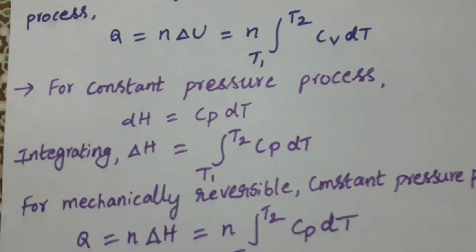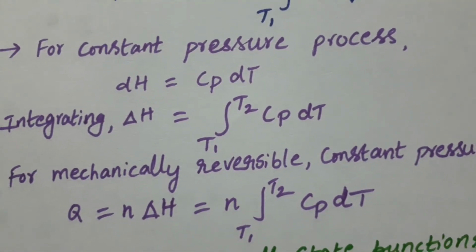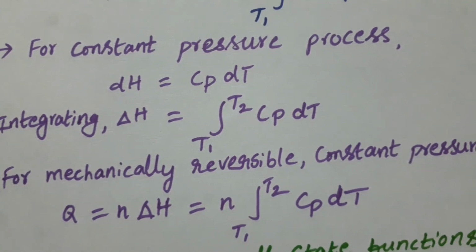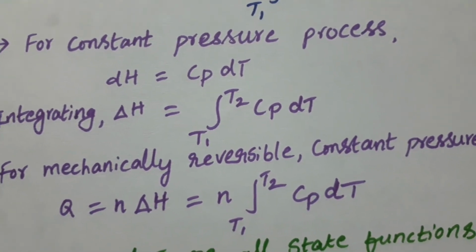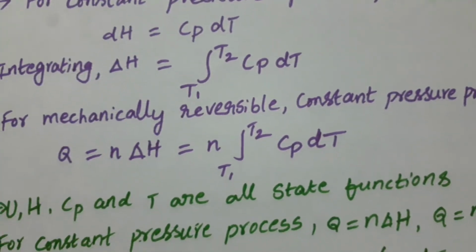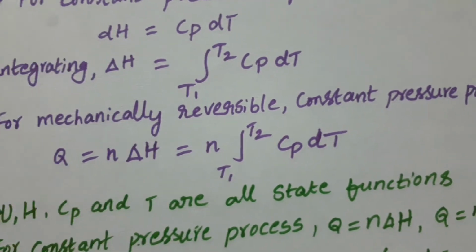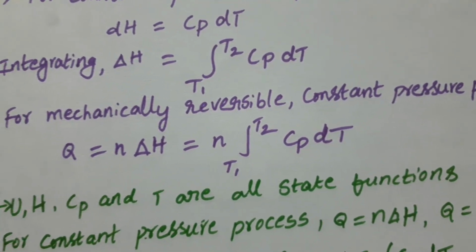Then for a constant pressure process, dH is equal to Cp dT. Integrating gives ΔH equal to the integral from T1 to T2 of Cp dT. For a mechanically reversible constant pressure process, Q is equal to nΔH, which is equal to n times the integral from T1 to T2 of Cp dT.